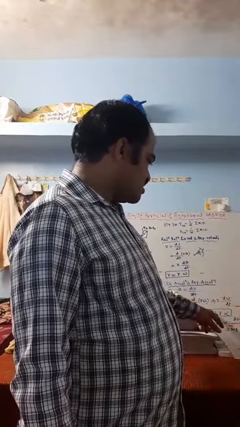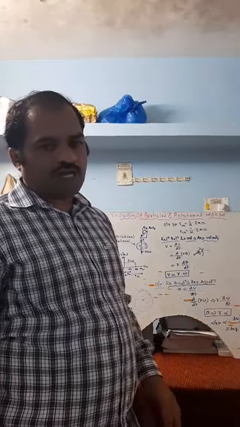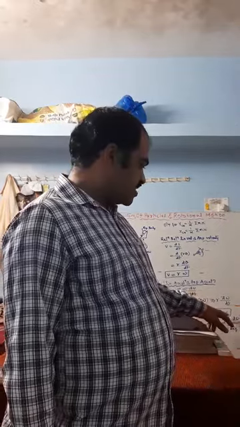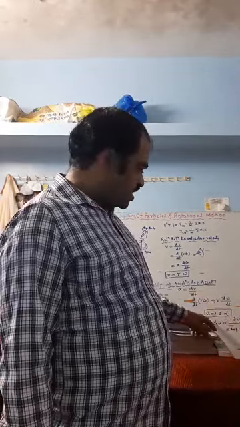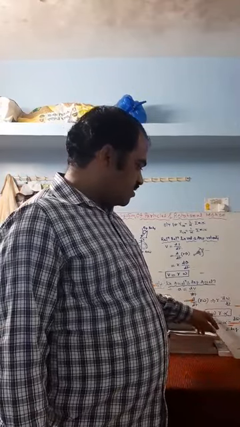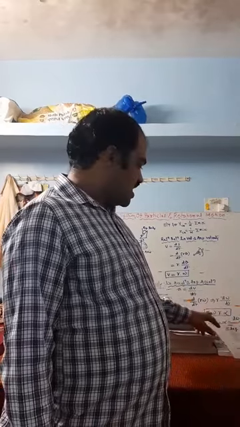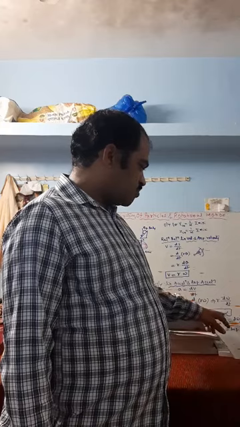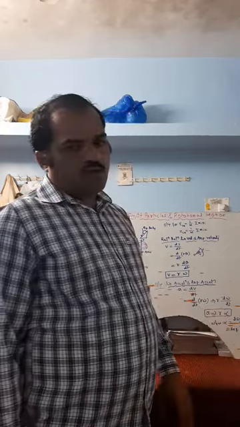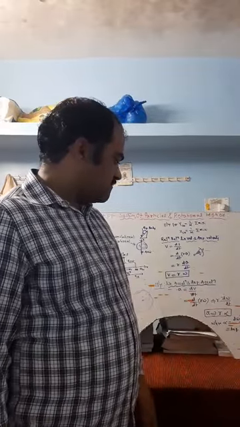So a is equal to r into d omega by dt, which is nothing but the rate of change of angular velocity, that is the angular acceleration, represented by alpha. Therefore a is equal to r alpha. So this is the relationship between linear acceleration and angular acceleration: linear acceleration is the product of the radius of the circle and the angular acceleration.